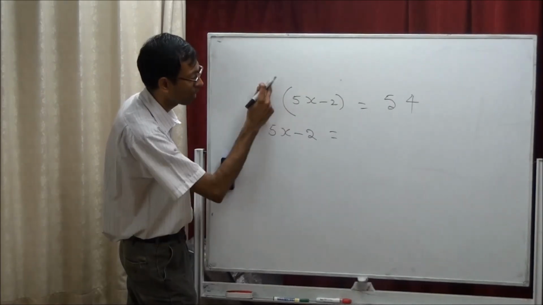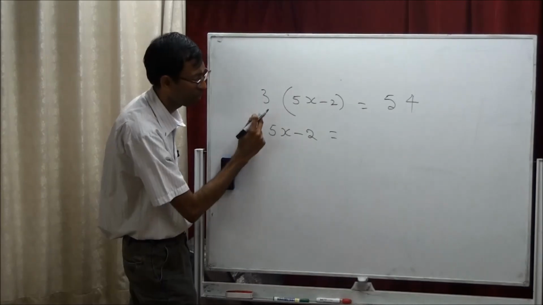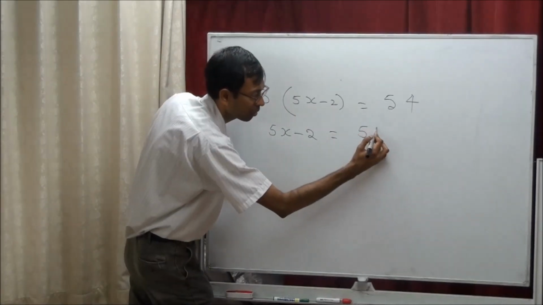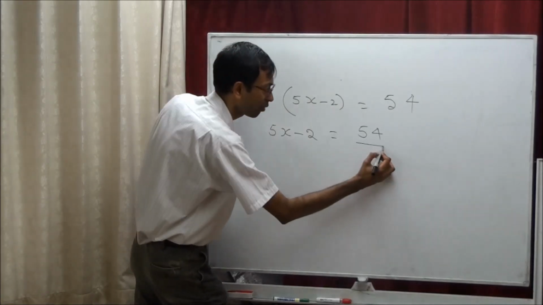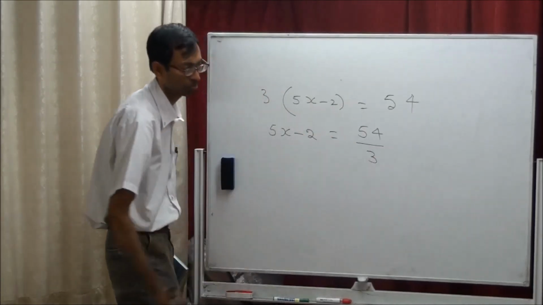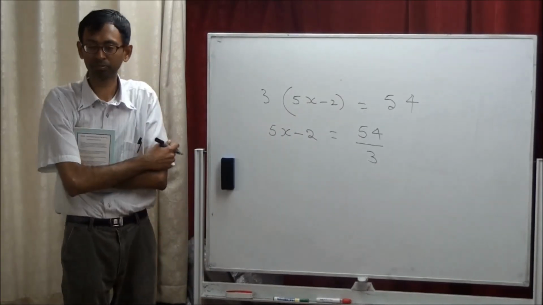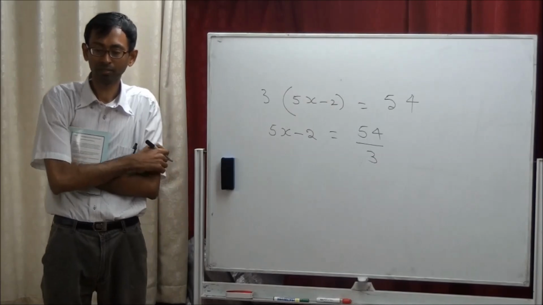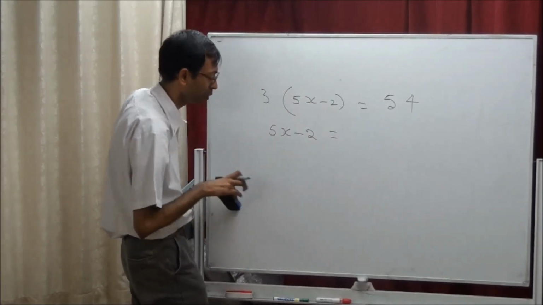Is this multiplication or division? Multiplication. So if it goes here, it becomes division. So 54 divided by 3. How much is 54 divided by 3? 18. Super. This is 18.